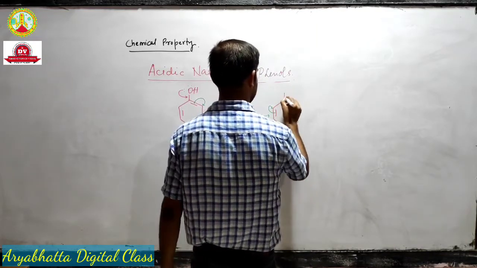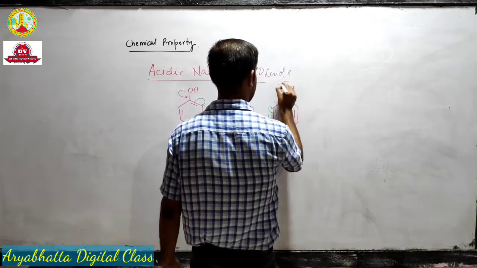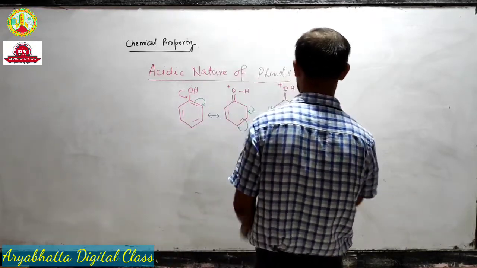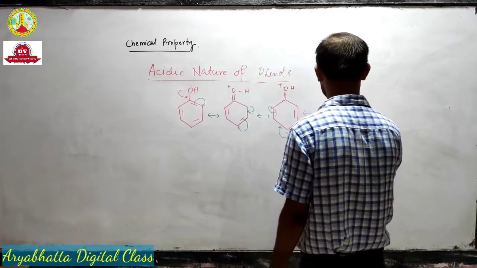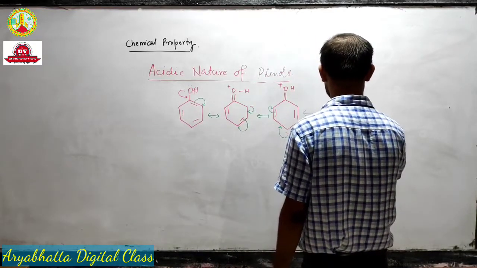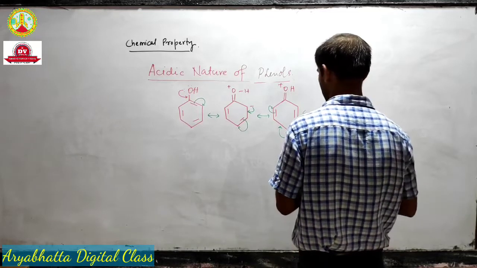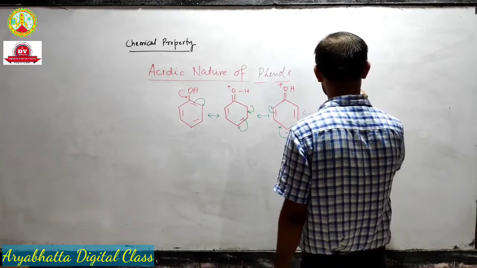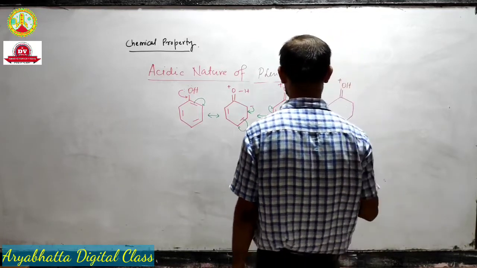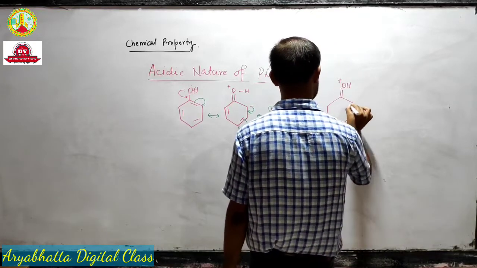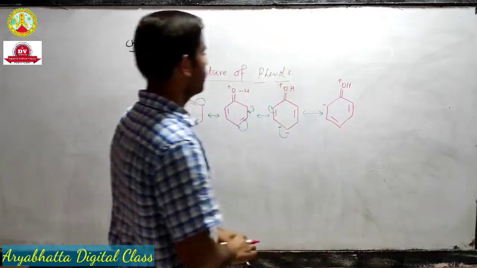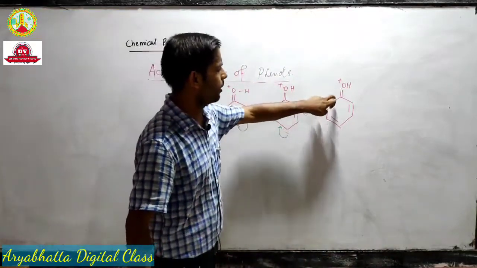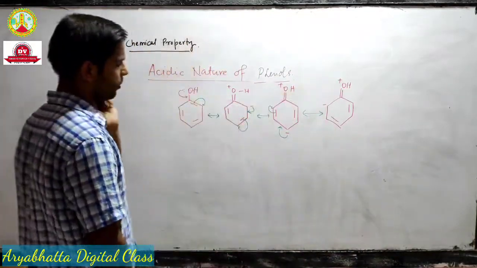Okay, let me draw this. Okay, so we get another resonating structure. Now it will go here, it will jump on the oxygen.